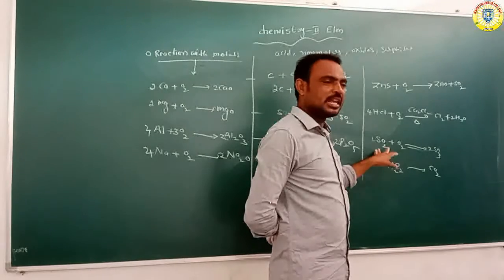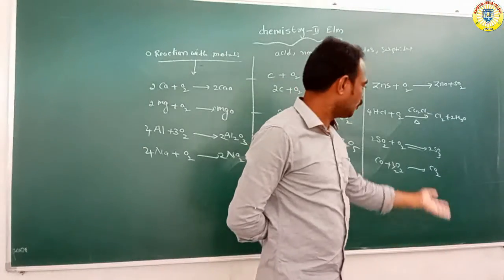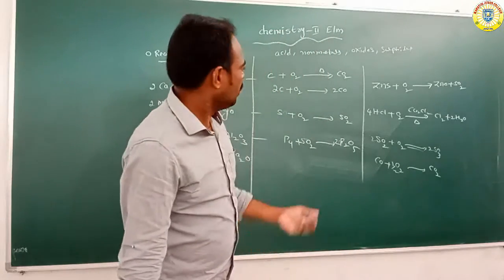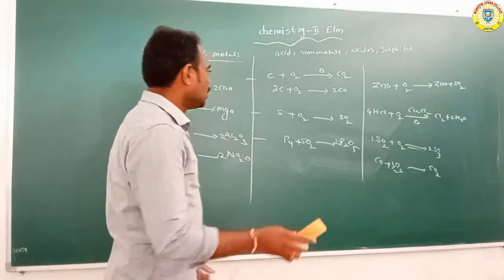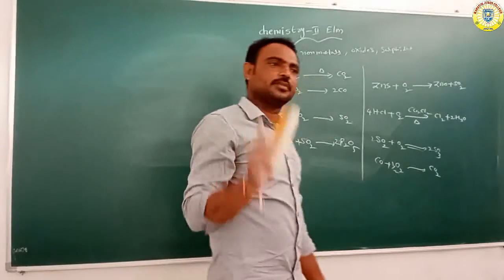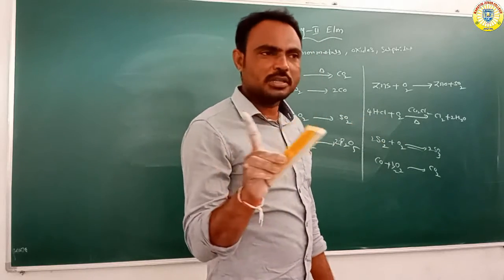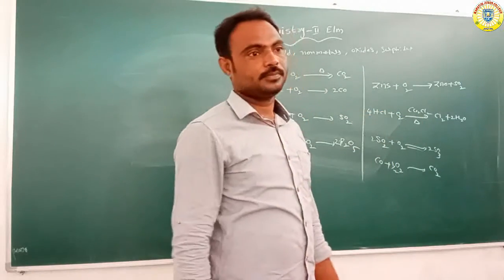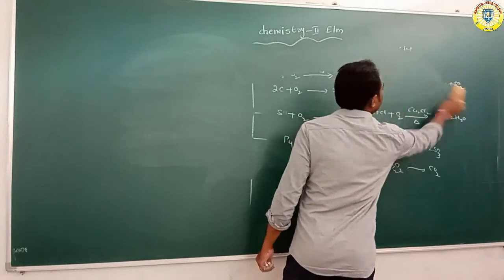Next, oxides like sulfur dioxide or carbon monoxide also react with oxygen to form different types of oxides. So overall, these are all oxides. Already we know that these are all oxides. Some oxides have acidic nature, some have basic nature, some have amphoteric nature, and some have neutral nature. So different types of oxides have different natures.